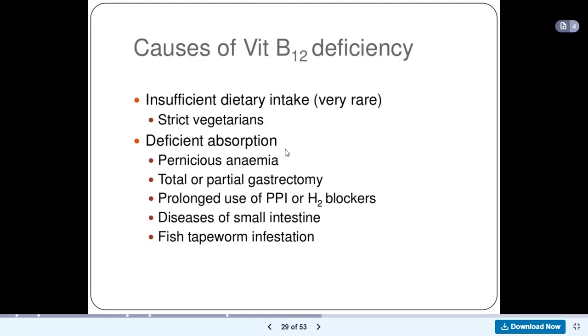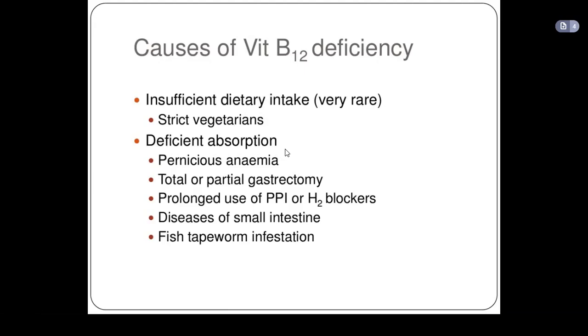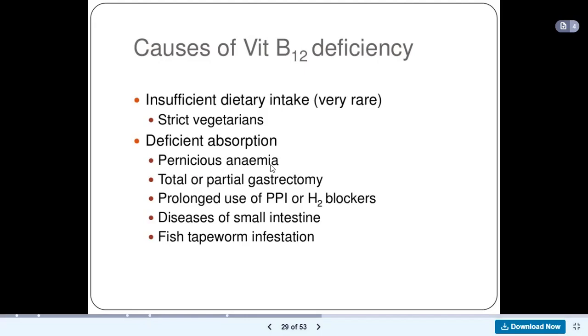So these people eat a normal amount of vitamin B12, but the B12 cannot be absorbed. Now, why can't the vitamin B12 be absorbed? Remember that for you to absorb vitamin B12, you need one protein that is called castle factor or intrinsic factor. That intrinsic factor, we said, is produced in the parietal cells of the stomach. So what happens is this.